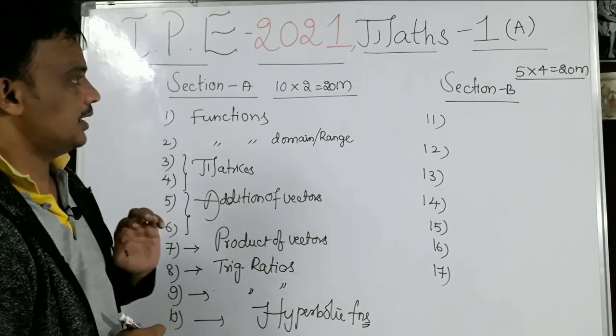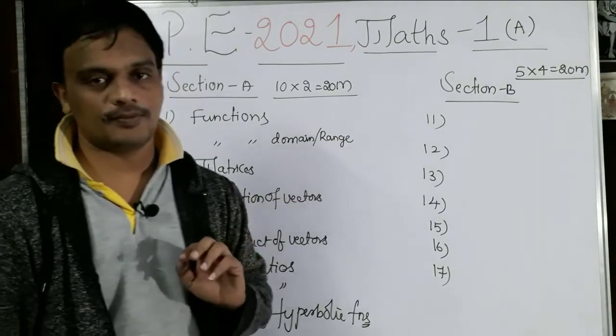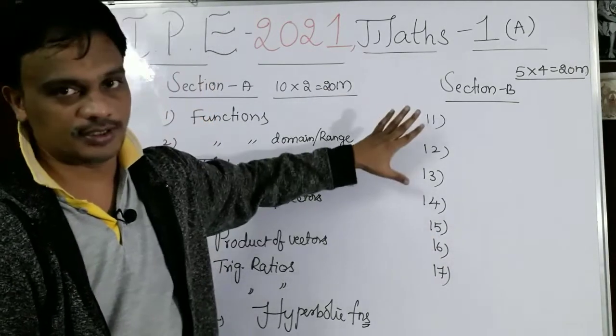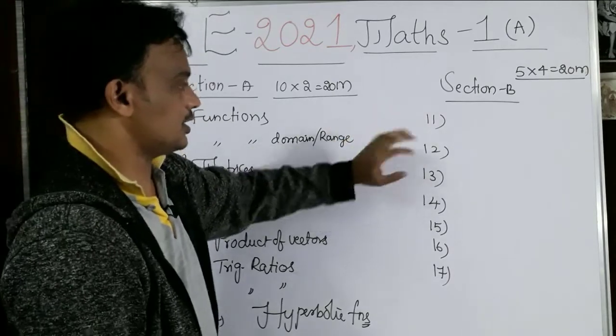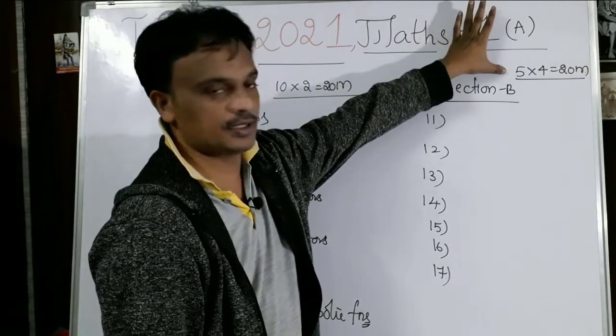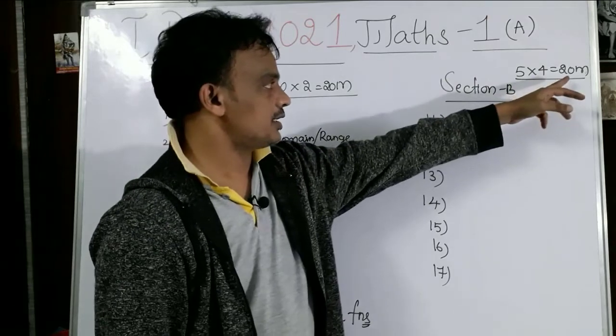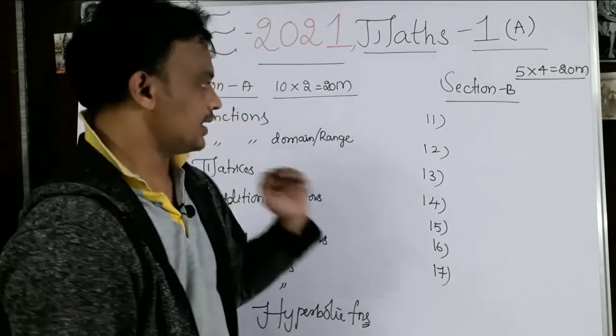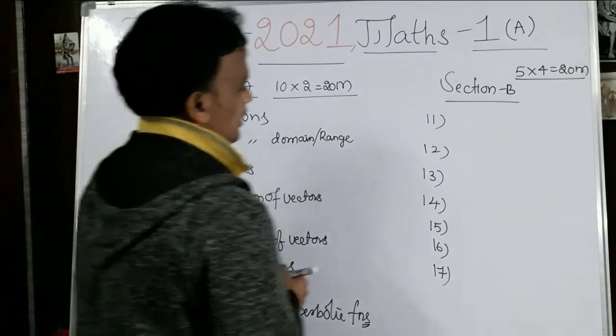Okay, so coming to section B. In section B, they are going to give 7 questions. Of those 7 questions, you are going to write only 5 questions. 5 fours are 20, selecting 5 questions which carry 4 marks each, 20 marks.